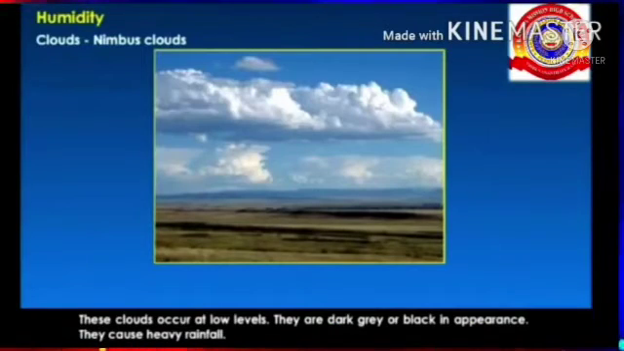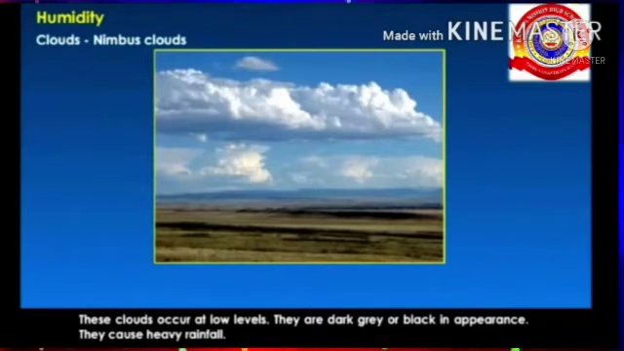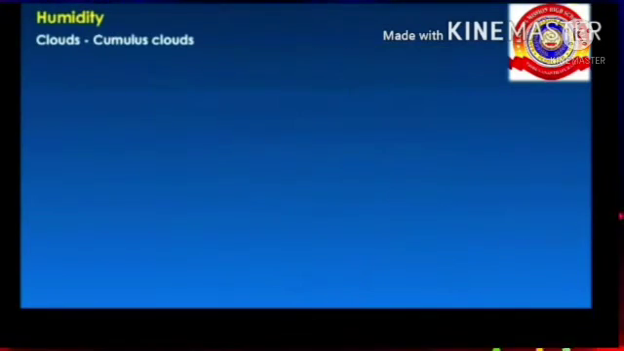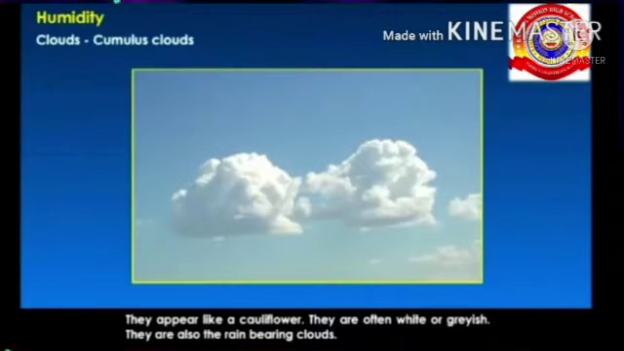Let's learn about nimbus clouds. These clouds occur at low levels. They are dark gray or black in appearance. They cause heavy rainfall. Next one is cumulus clouds. They appear like a cauliflower. They are often white or grayish. They are also the rain bearing clouds.